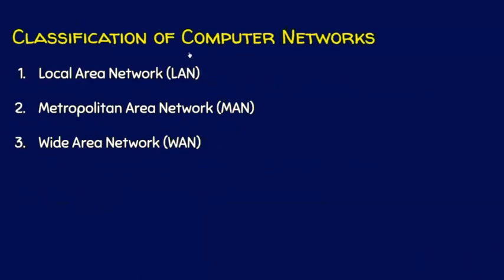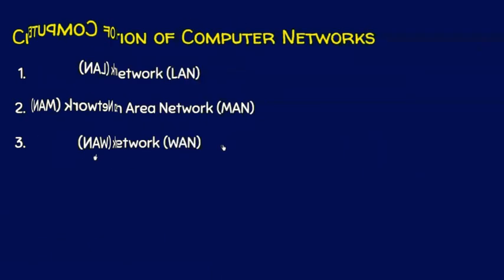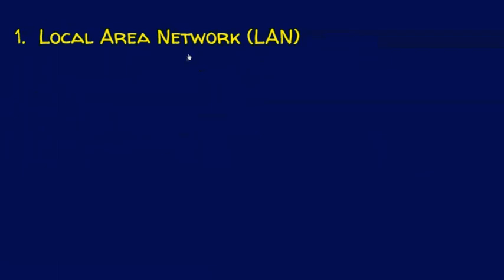We will see the classification of computer networks. Computer networks are classified into local area network or simply LAN, metropolitan area network or simply MAN, wide area network or simply WAN. We will see local area network first. As the name implies, local means it is restricted to a limited area. That is, a small network is said to be a local area network.